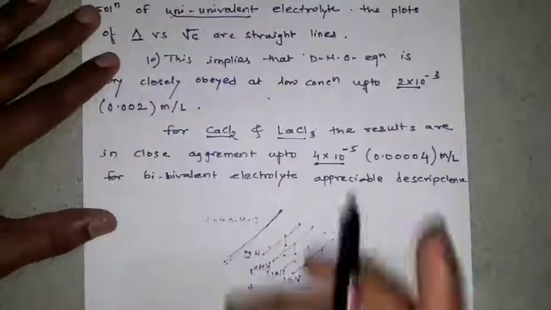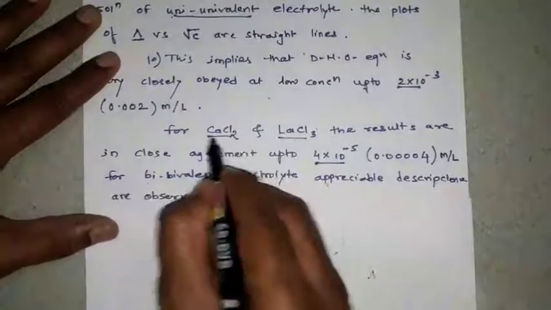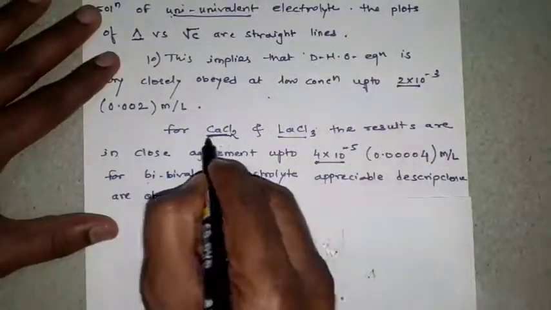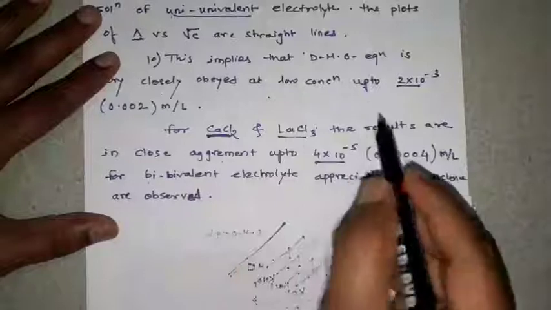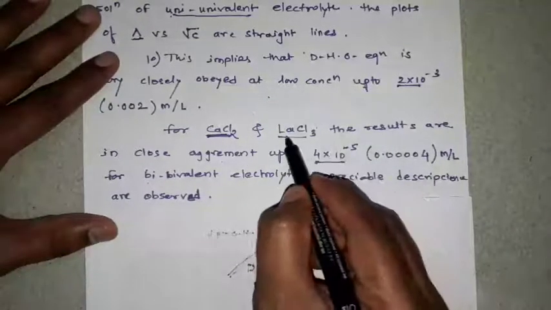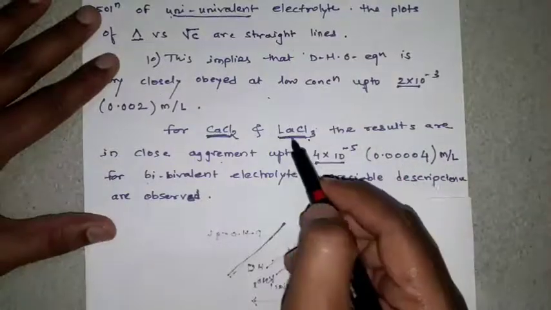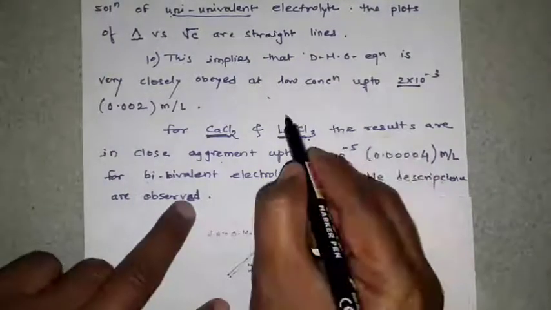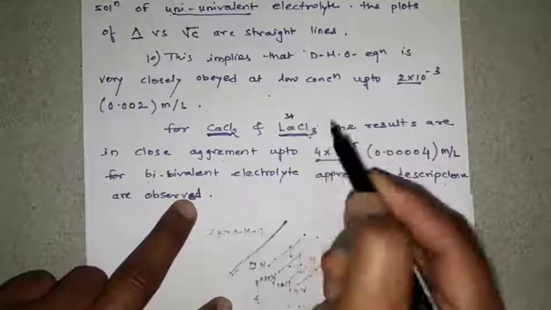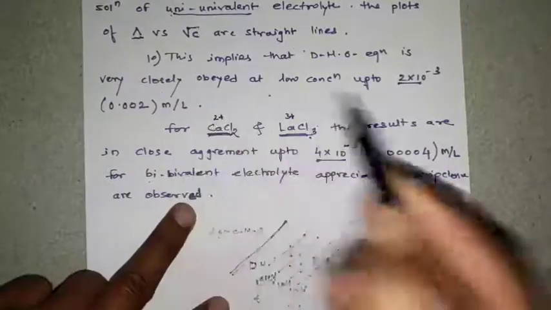So univalent electrolytes closely obey. Then we have to take CaCl2, which is a divalent or bivalent electrolyte. Then LaCl3, lanthanum trichloride, is a trivalent electrolyte because lanthanum has a 3+ charge and calcium has a 2+ charge.